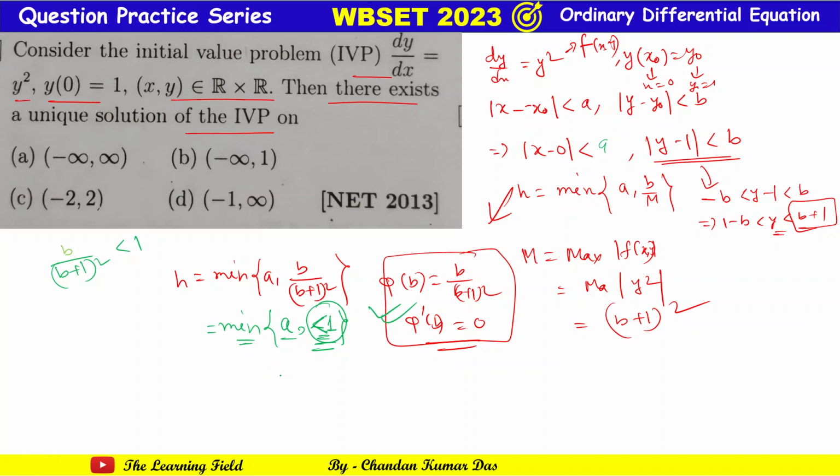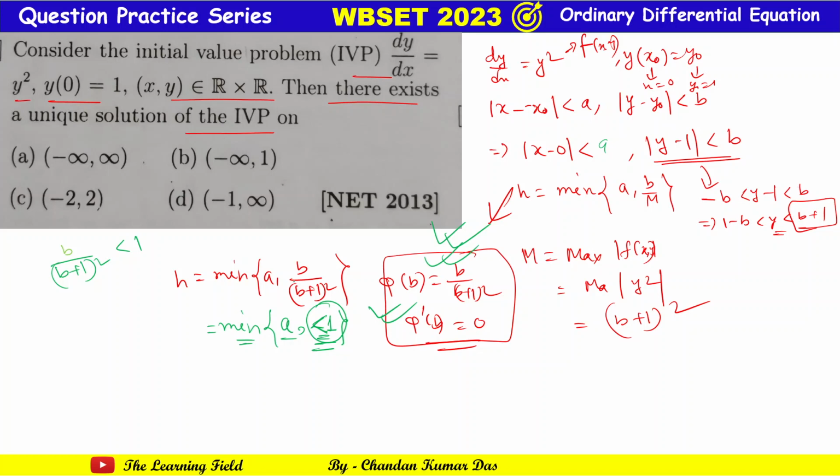Minus 1 less than 1. That is, we can write mod x is less than 1. That is, x belongs to minus 1, 1. I think minus 1, 1, and the options are minus 1 infinity. No, mod x not less than 1. This is in the interval less than 1. You can just calculate by this way.